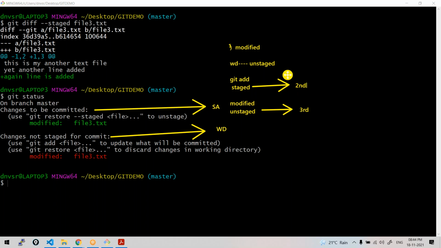Yes, ma'am, it's clear now. Third line is unstaged. Second line I have moved to the staging area, but then I made again the third line, which is unstaged, which is still in the working directory. So that's why the second line was showing as in the staging area, and the third line was showing as in the working directory. Got it now?